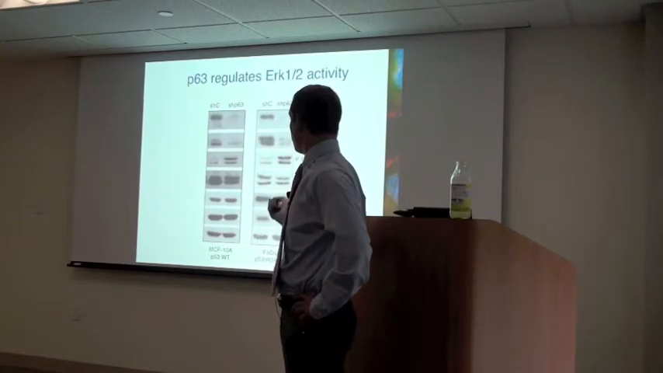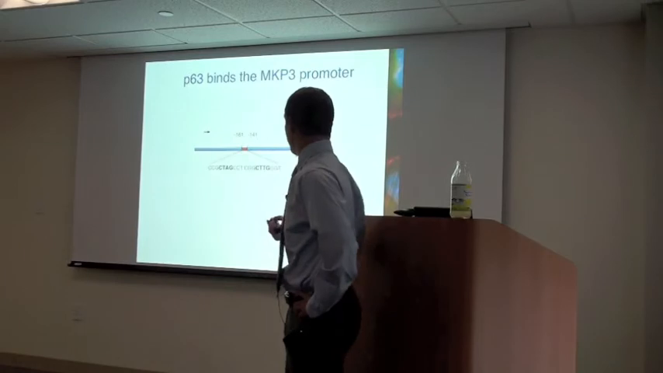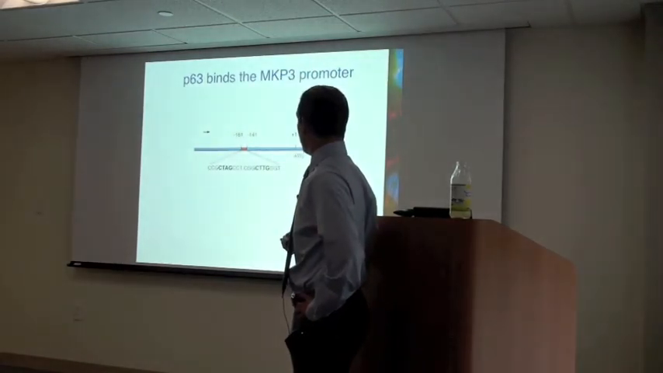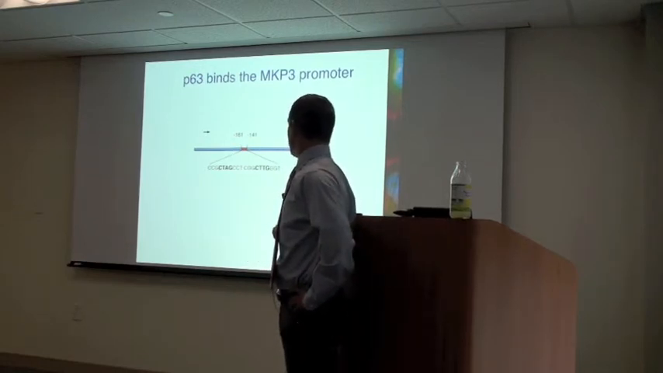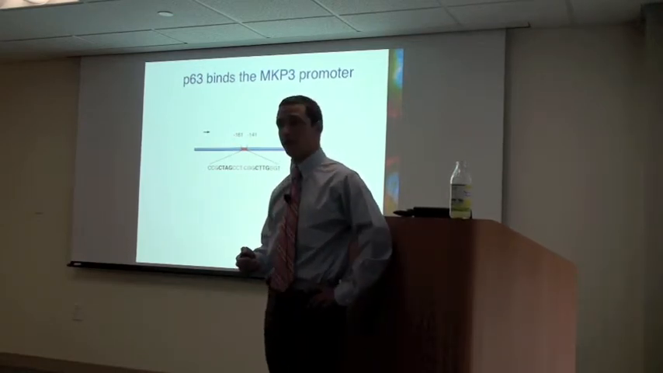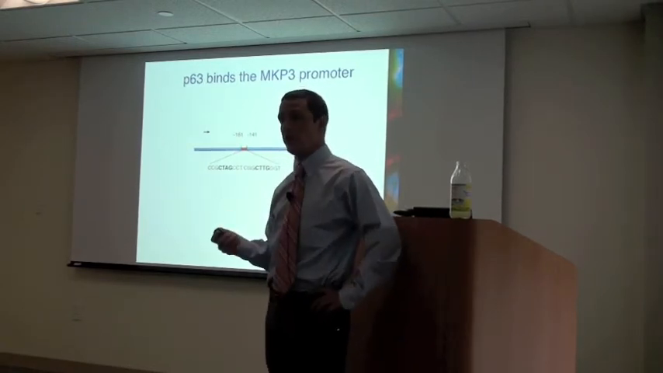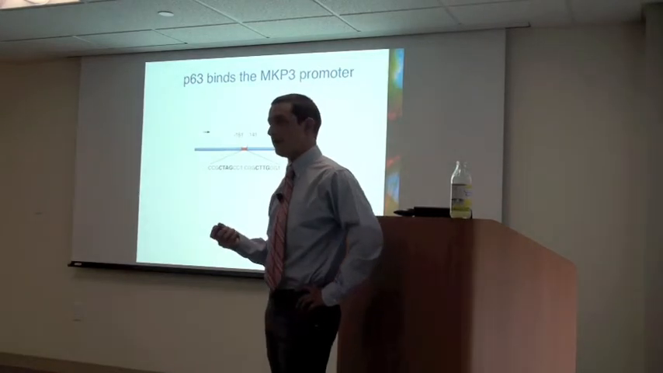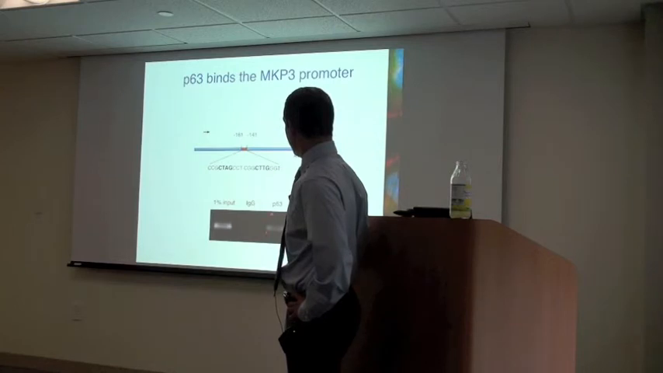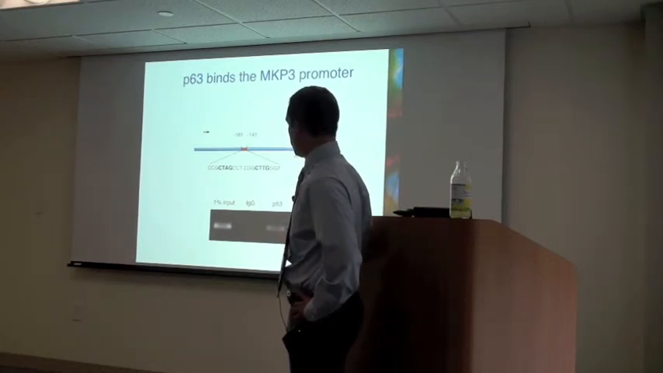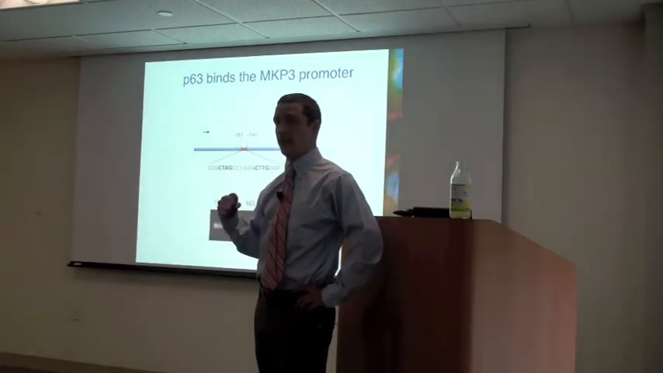We then wondered whether this regulation was direct or indirect. So I looked at the MKP3 gene and promoter, and I found a putative p63 binding site in the region upstream of the translational start site. And I performed chromatin immunoprecipitation with a p63 antibody, followed by PCR flanking this site. And I found that indeed p63 binds to this region, indicating that the regulation is likely to be a direct regulation on transcription.